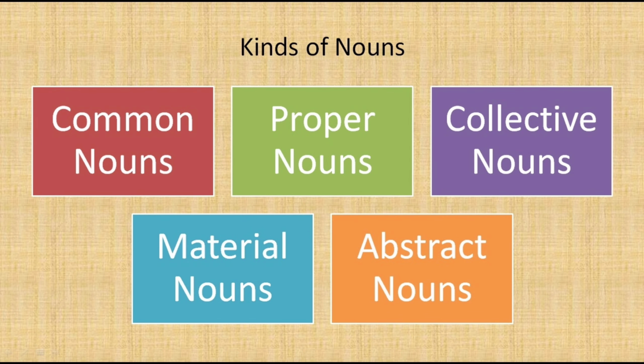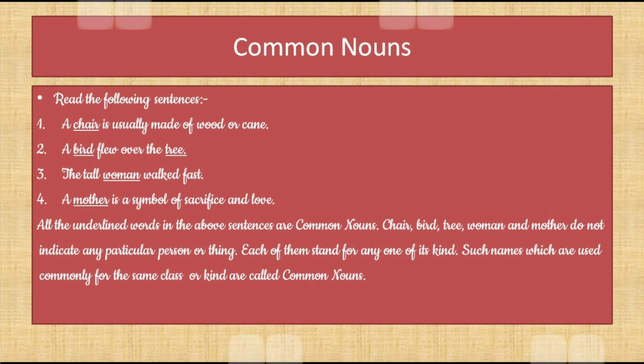Now, how many types of nouns are there? There are 5 types of noun that you can see on the screen. The first one is common noun, then proper noun, collective noun, material noun, and abstract noun. It is nothing new to guess the meanings from these headings only, and we will see these nouns in detail. First one is common noun.